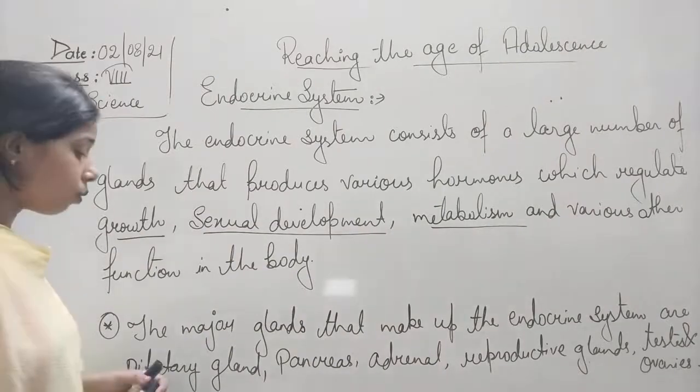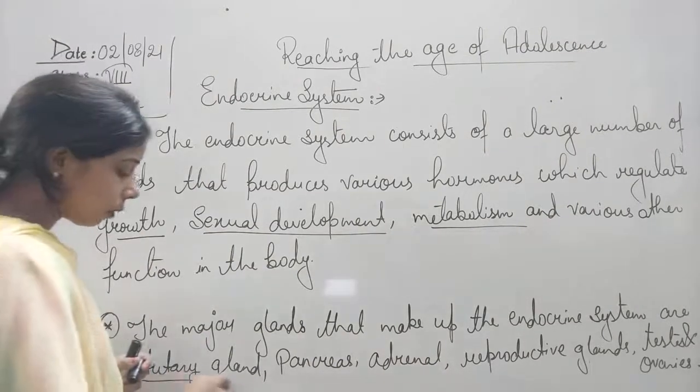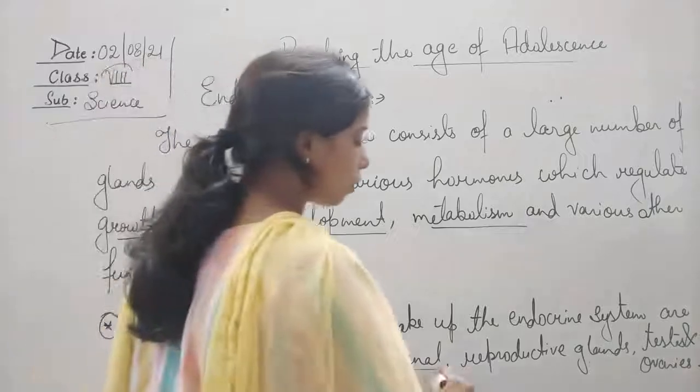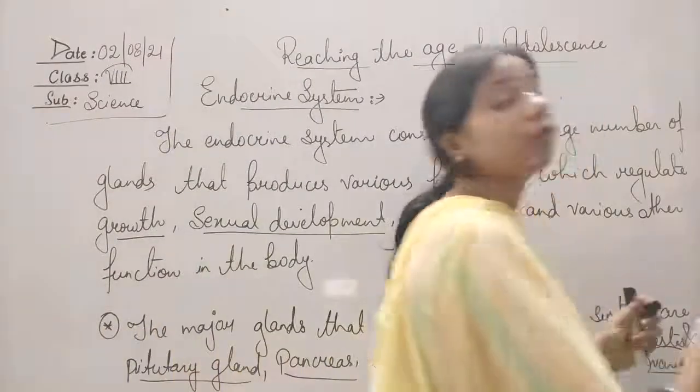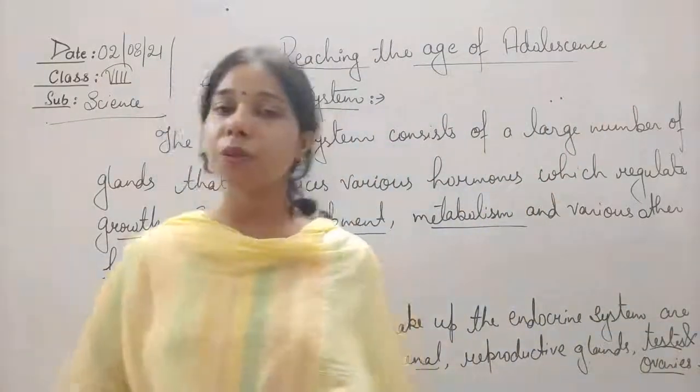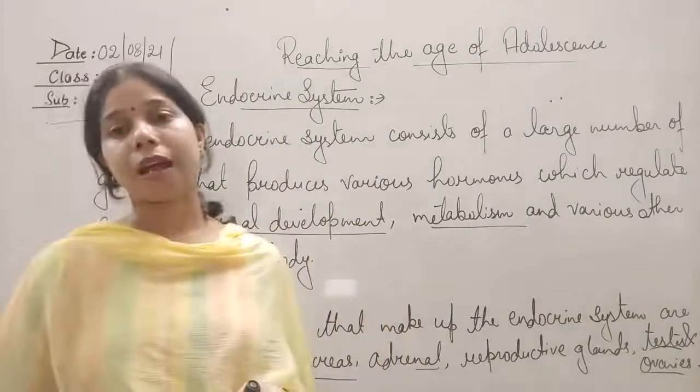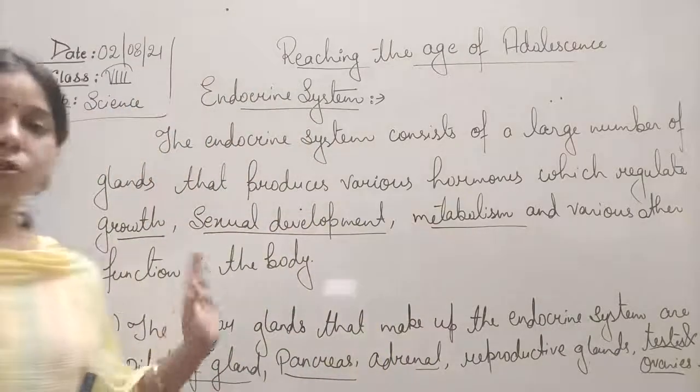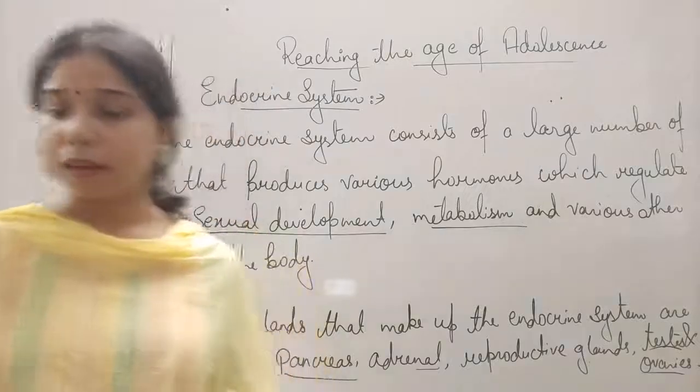Now, okay, so what is that? The first one is the pituitary gland, then pancreas is there, adrenal is there, testis is there, and ovary is also there. Now, let us start to study the different kinds of glands one by one, and first of all, we will start with the pituitary gland.